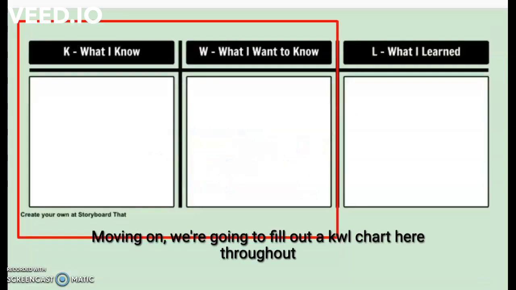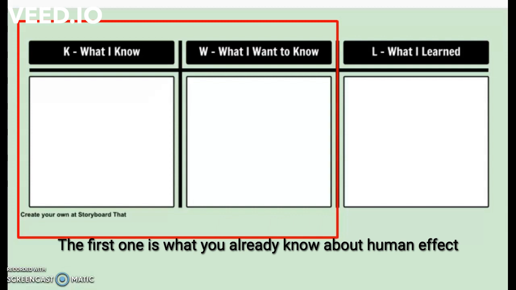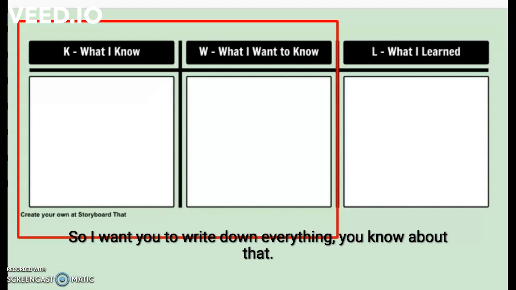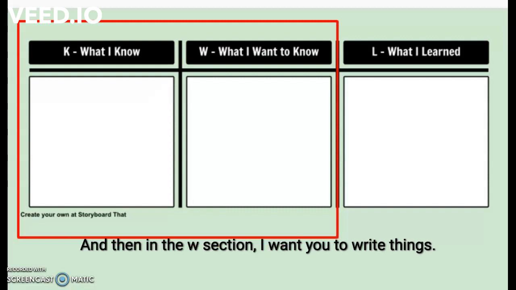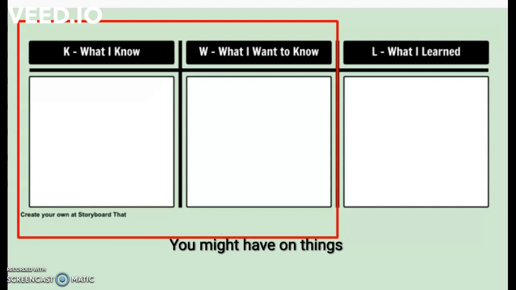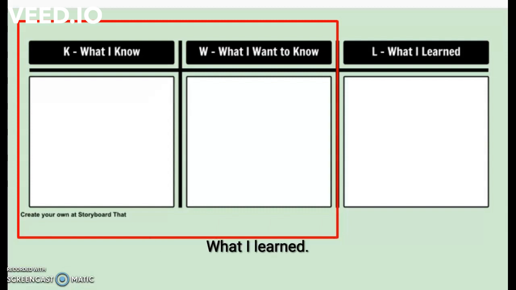Moving on, we're going to fill out a KWL chart throughout the lesson. Right now, I want you to fill out our left columns. The first one is what you already know about human effects on climate change, so write down everything you know about that. In the W section, write things you want to find out about the topic: questions you might have, misconceptions you might have, things you're curious about. You can pause the video and take a couple minutes to fill that out. Our L column, what I learned, we're going to save for the end of the lesson.